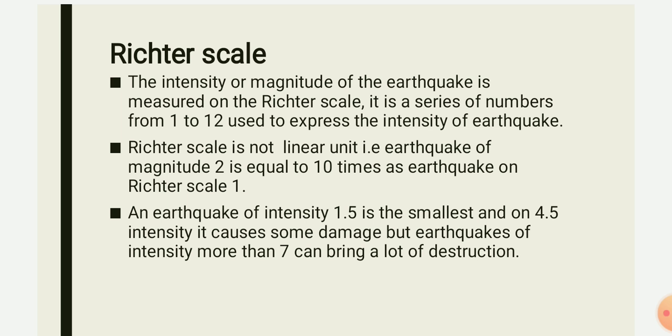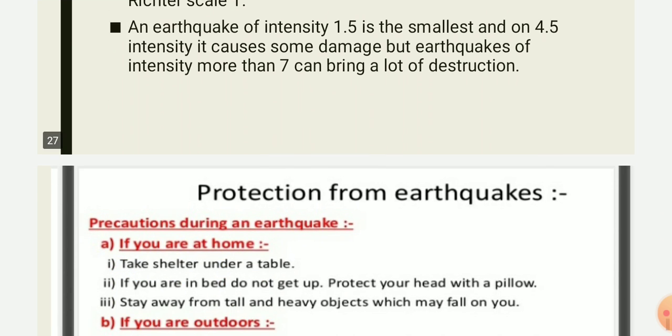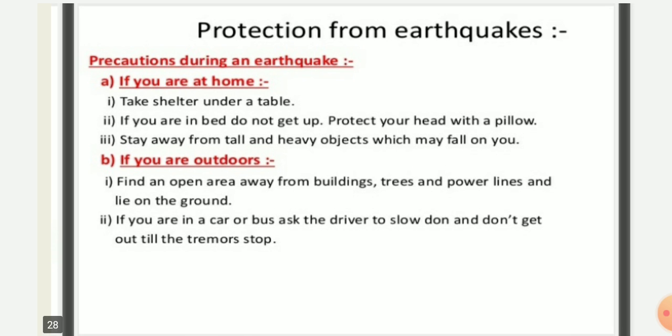Like the ones I described, Bhuj and Kashmir, those were of a higher Richter scale than 7. That means the earth will move very violently, which causes damage or falling of our buildings, and it causes a great loss of life and property. Because of this higher Richter scale magnitude, some other natural phenomena can also occur, like flood and tsunami. Now how can we protect ourselves from these earthquakes? If the earthquake occurs at any time, how can we prevent harm to ourselves?